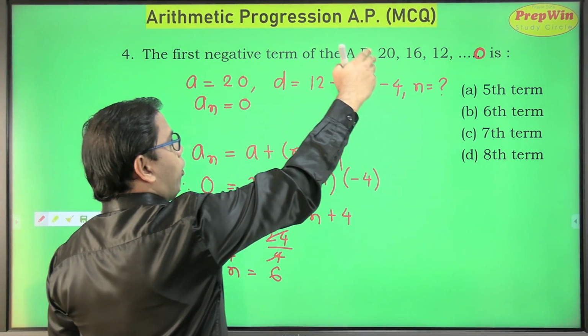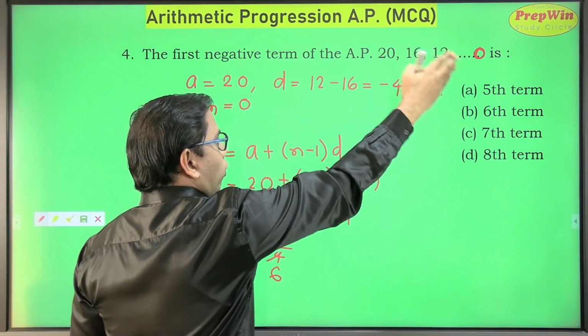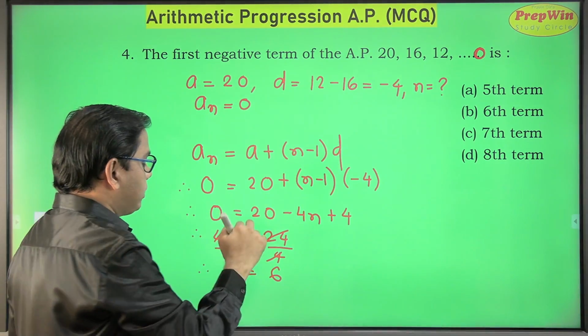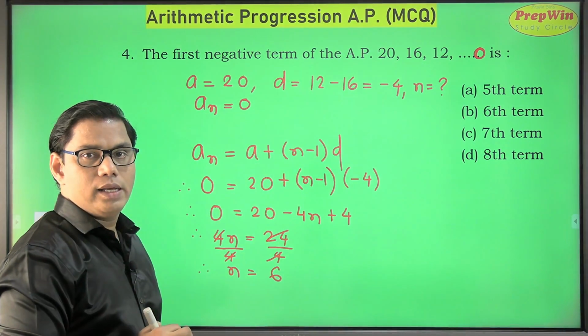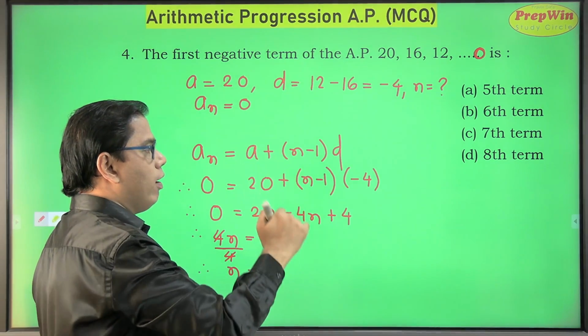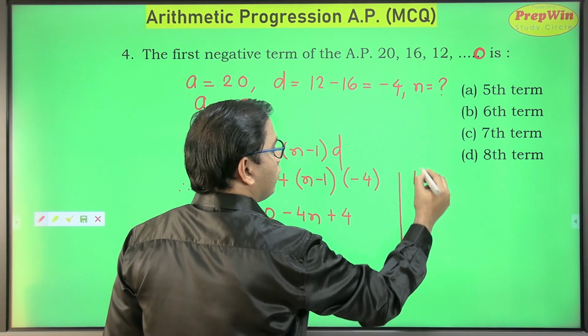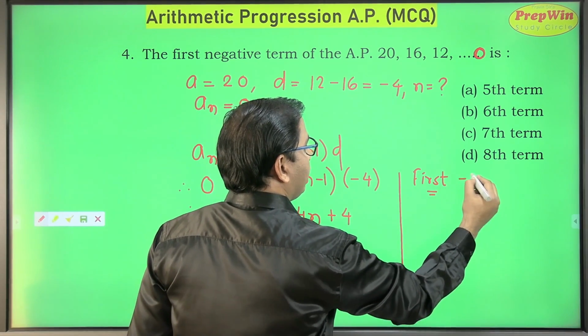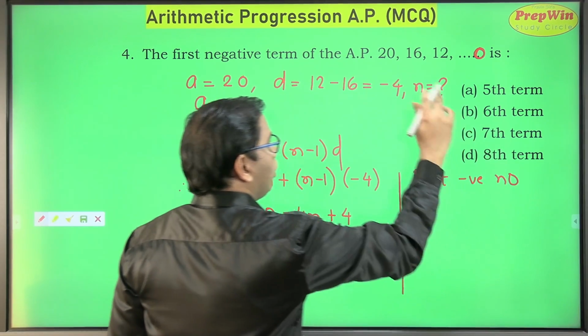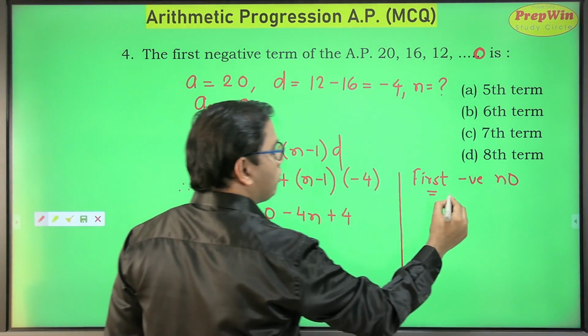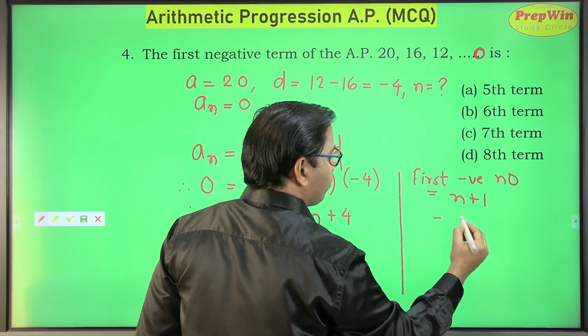So if I keep on decreasing the value by 4 in this progression, my sixth term is going to be 0, and my first negative number will be on the 7th position. Why the 7th position?